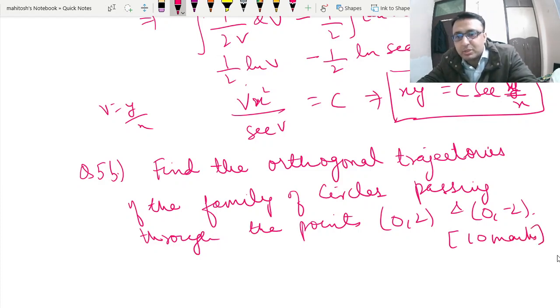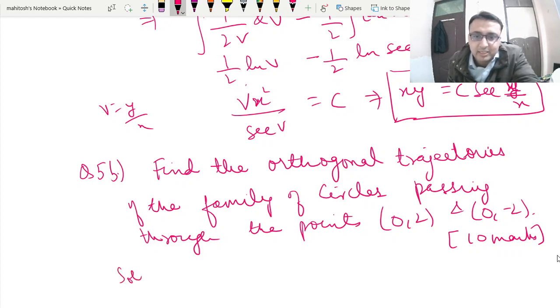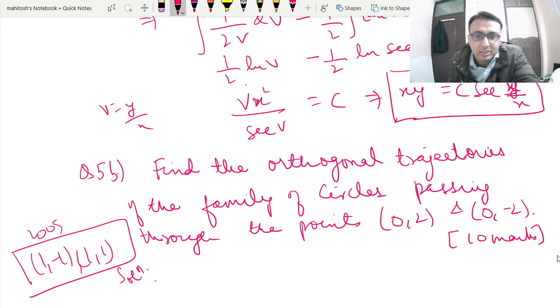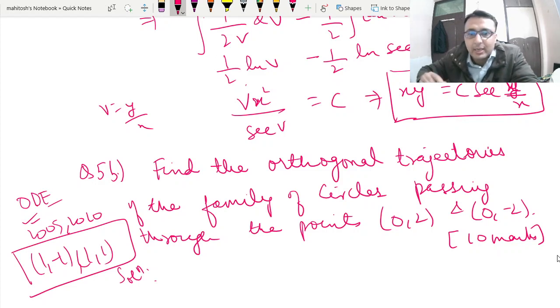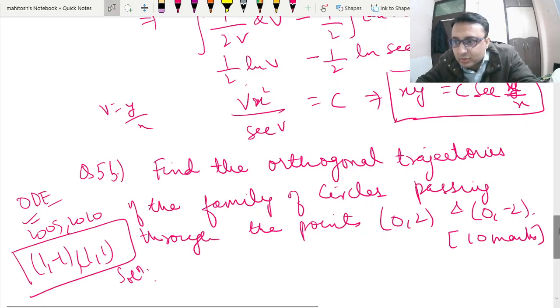Before I start solving this question, it's important to go to the roots of this question. I think a similar question has been asked, but here it is the orthogonal trajectory that has been asked. Over there they asked, I think in 2009 or 10, to find the differential equation of the family of circles passing through (1, -1) and (1, 1). You can check, and we have solved this question in our ordinary differential equation series. Here also it is important that you get your curve right.